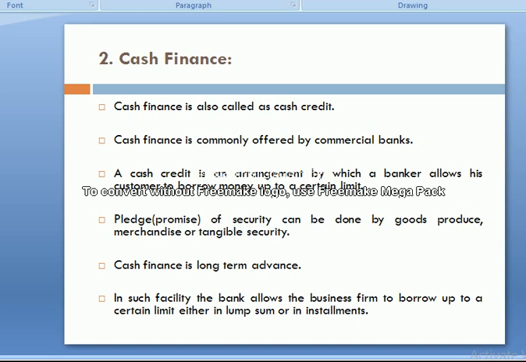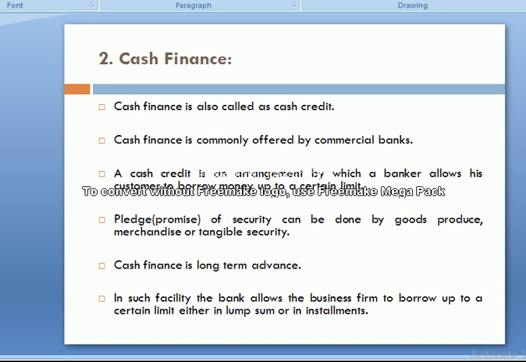Cash financing is also called cash credit. Cash finance is commonly offered by commercial banks. A cash credit is an arrangement by which a banker allows his or her customer to borrow money up to a specific limit.